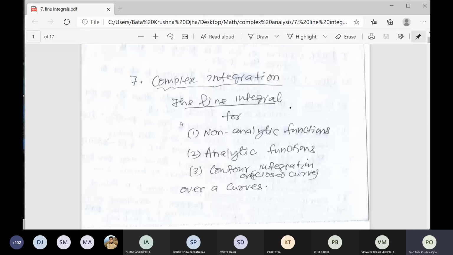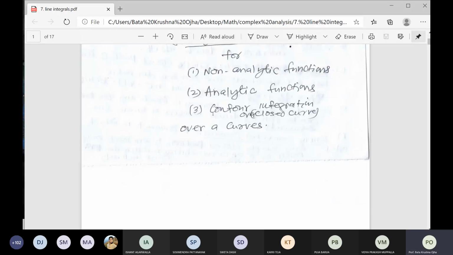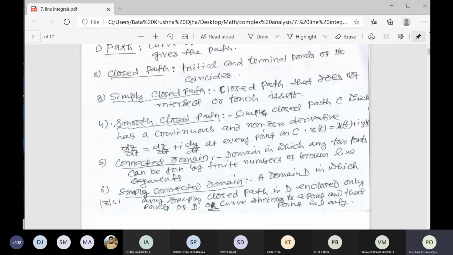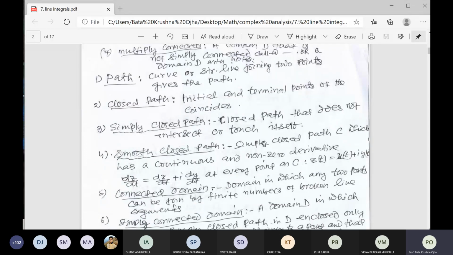There is no question of indefinite integral. So here I have given some definitions about the terms we are using, that is path. I have told you the integration over the path C. So what is the path? Path means a curve, either a straight line joining 2 points or any curve joining the 2 points, right? Either it is a curve or a straight line joining 2 points. That is called a path.